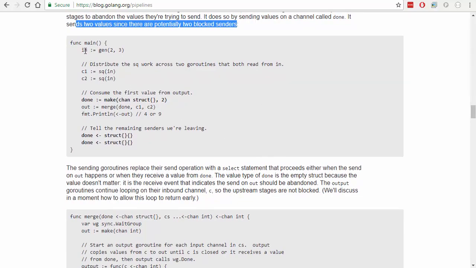Okay. So in this case, we're going to create our input. We've got our 2 channels from the output. This is our done channel because we've got 2 channels. We're going to do a merge with our done channel being first, and print our value. And then we'll put in a dummy value into here to tell them to bail out.